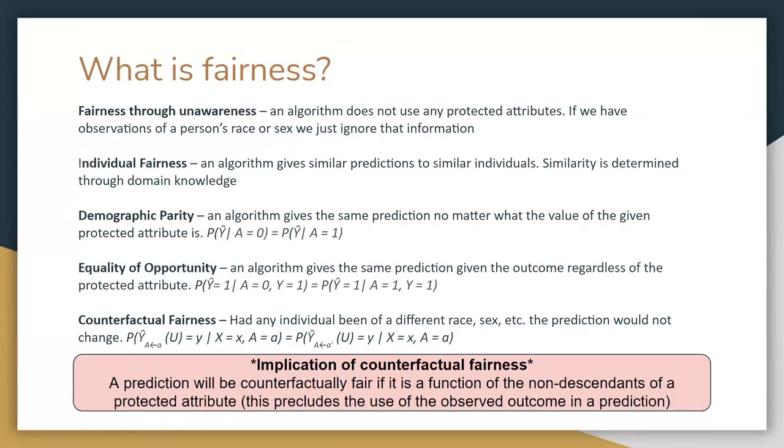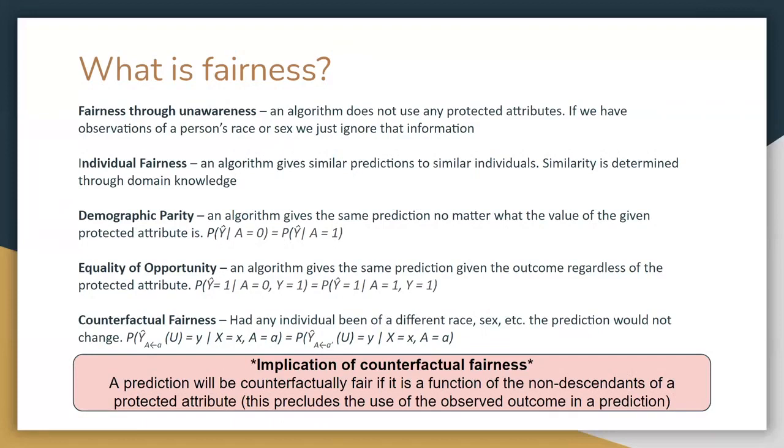Individual fairness: an algorithm gives similar predictions to similar individuals. Demographic parity: an algorithm gives the same prediction no matter what the value of a given predictor is. And equality of opportunity: algorithms give the same prediction given the outcome, regardless of the protected attributes.